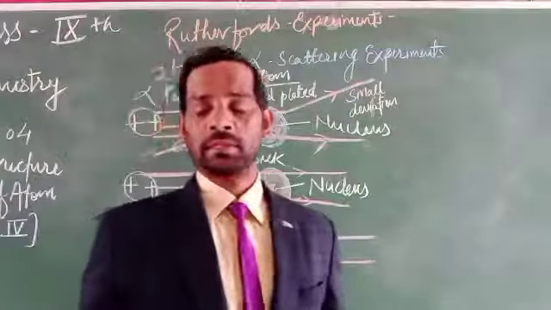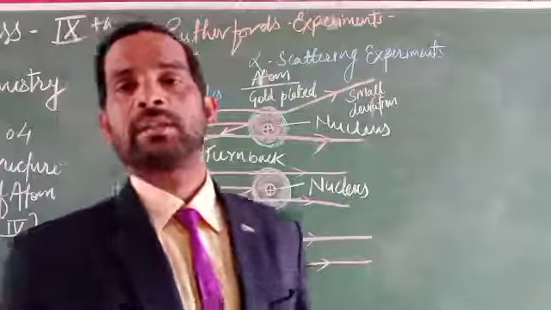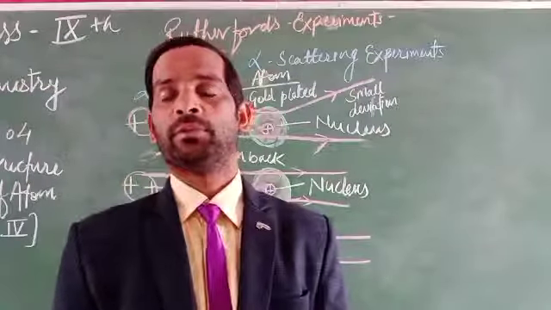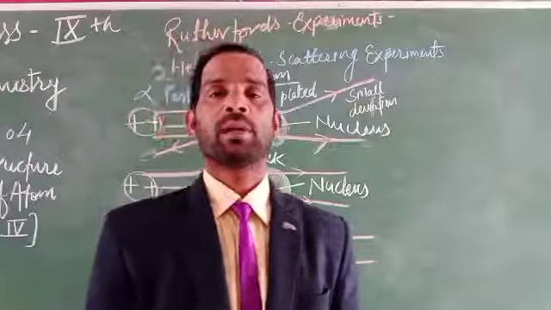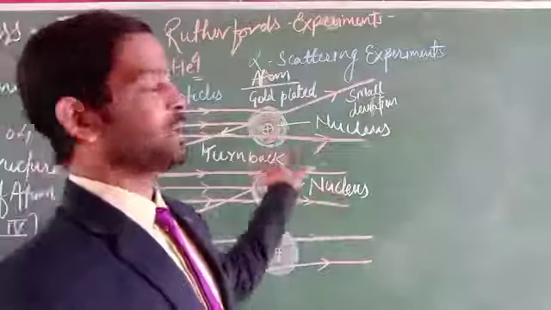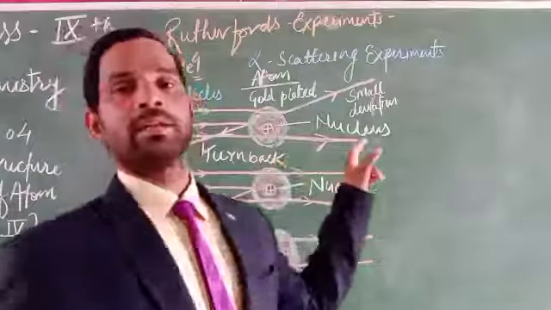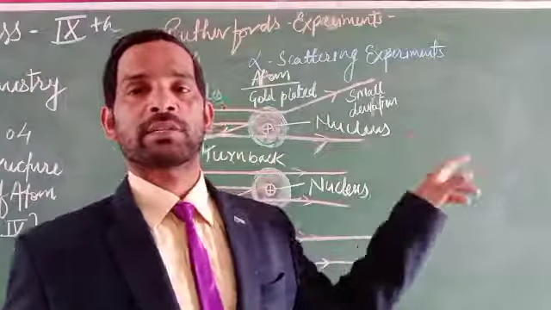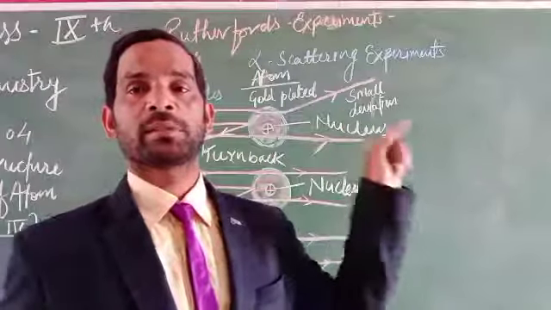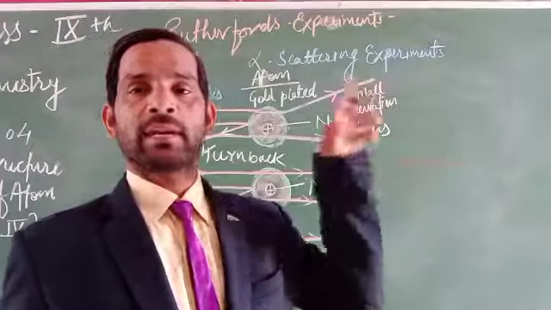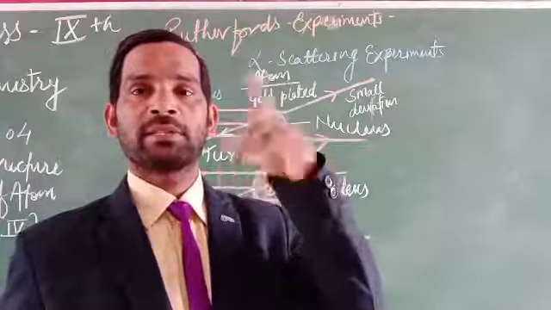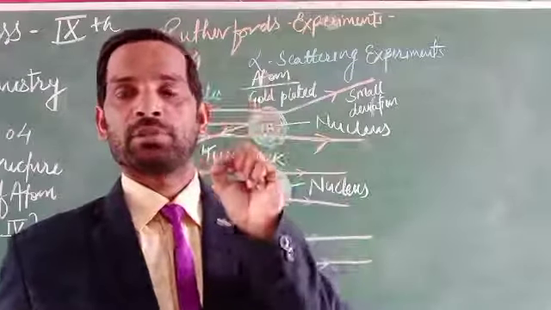Around the atom, negatively charged electrons revolve in fixed circular paths, and at the center there is a positive charge.